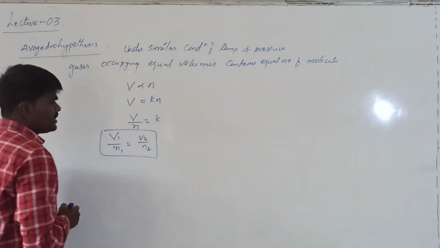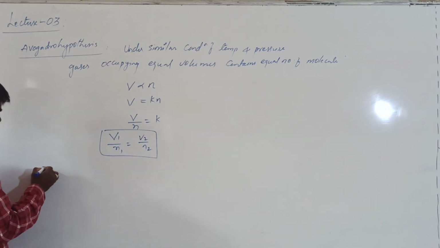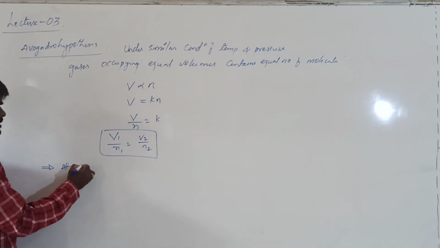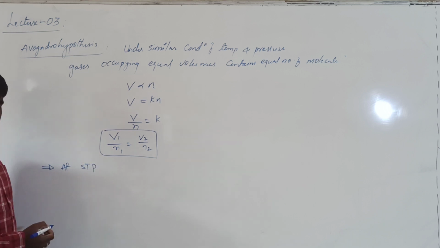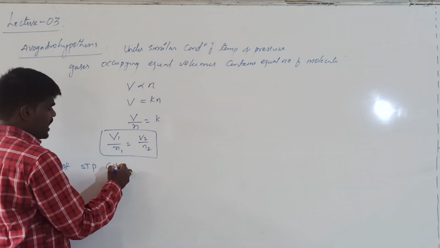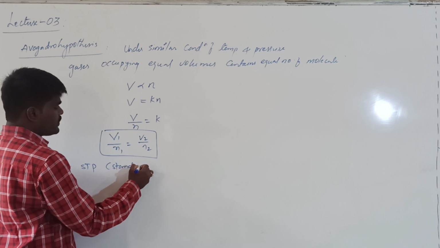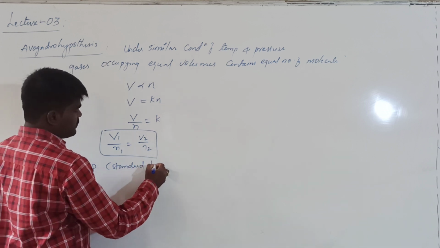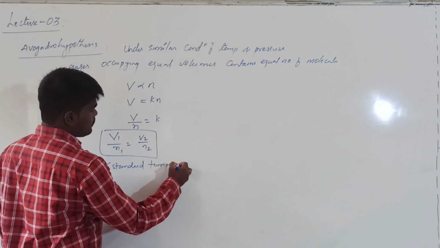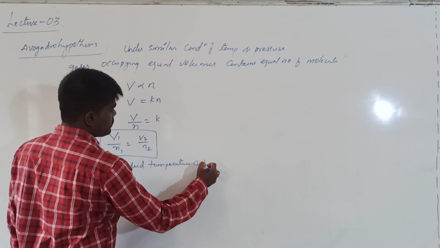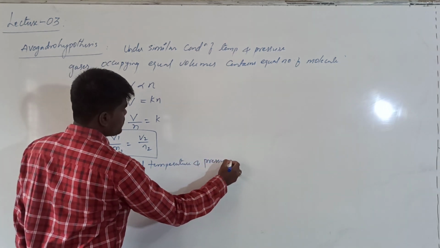Right? Generally, at STP, what is meant by STP? STP stands for standard temperature and pressure. What is meant by standard temperature and pressure?